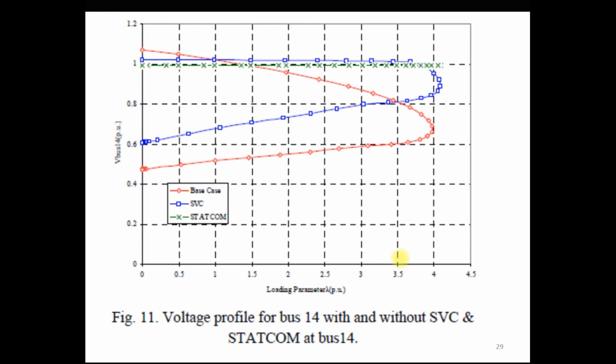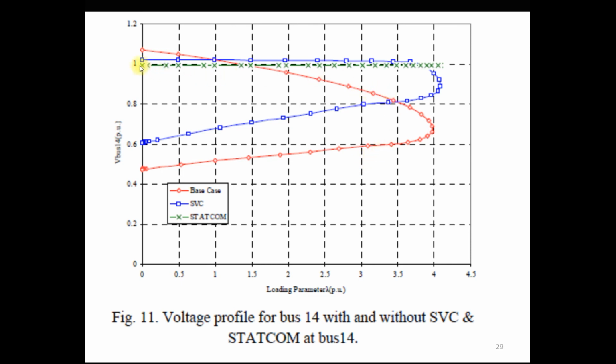Now we compare with the SVC. You can see this blue line is the PV curve with SVC, this red line is the PV curve for the base case, meaning without any FACTS devices, and this green line shows the PV curve for the STATCOM when it is connected to the 14 bus system. So you can compare the SVC and STATCOM PV curves at bus 14.